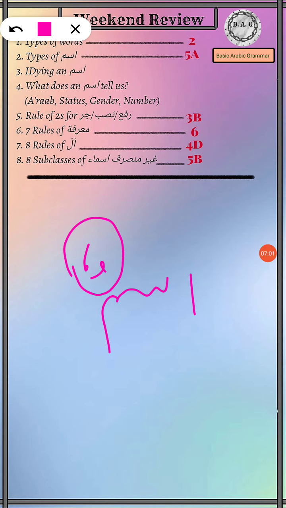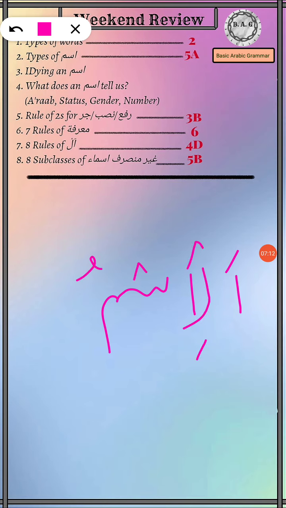Similarly, we also cover the marfa form. If you have al ismu, the noun, if you have this al prefixed to any word, then obviously it's going to be an ism. For example, al kitabu.